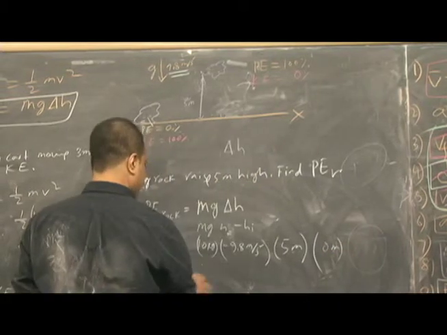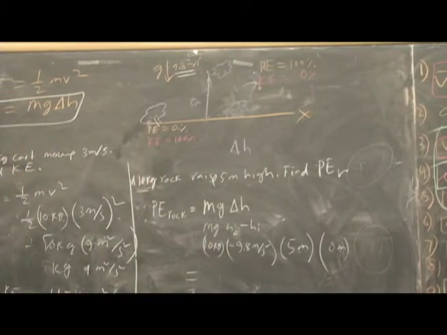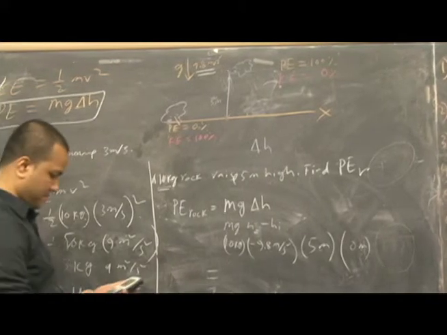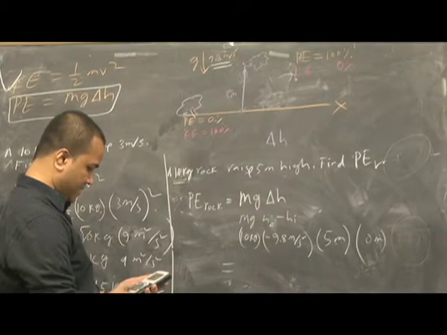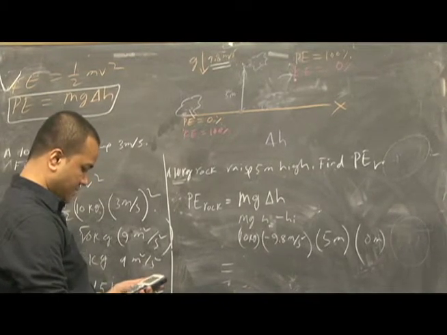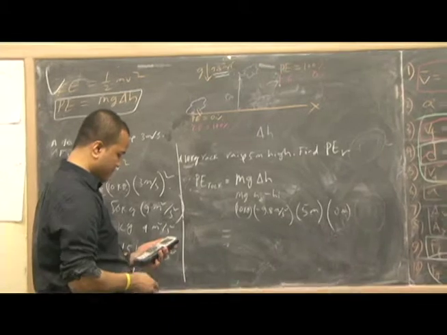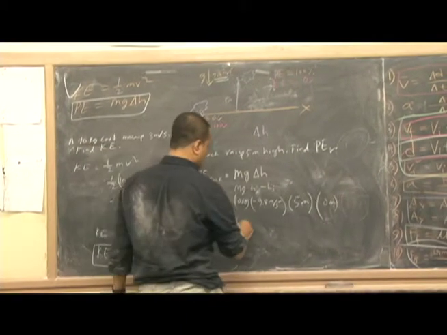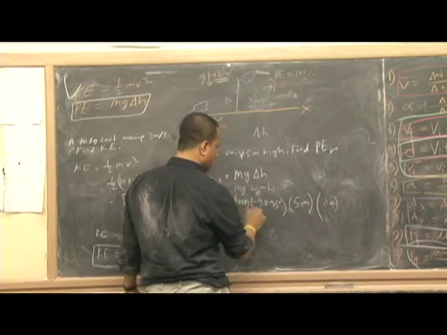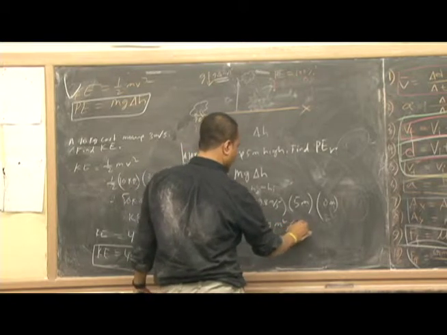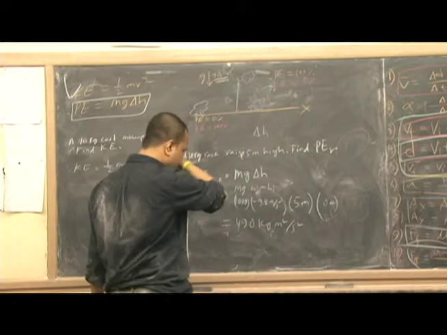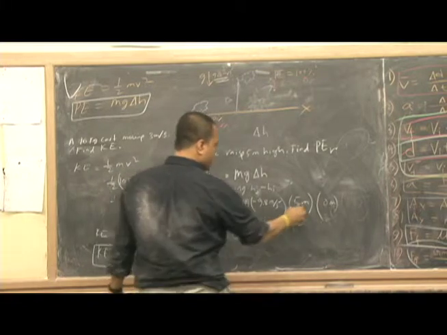Okay, so let's use the calculator. 10 times 9.8 times 5 gives us 490 kg meters squared per second squared. We know what that is, this is minus.